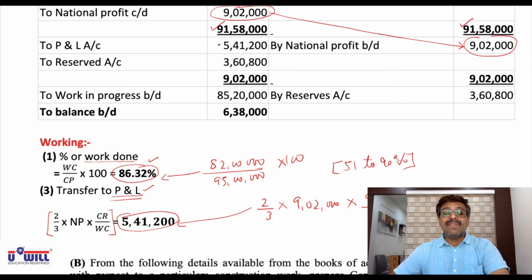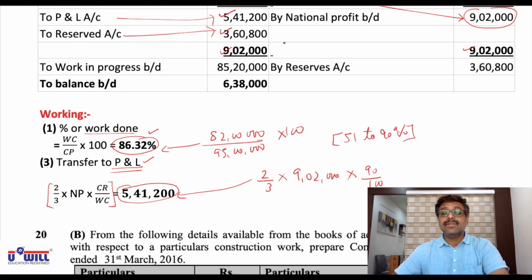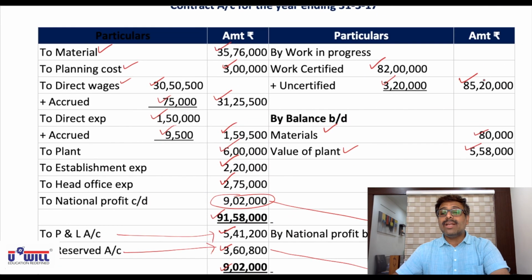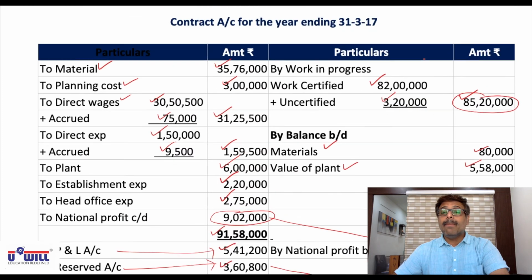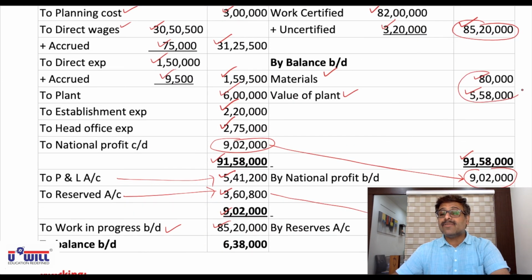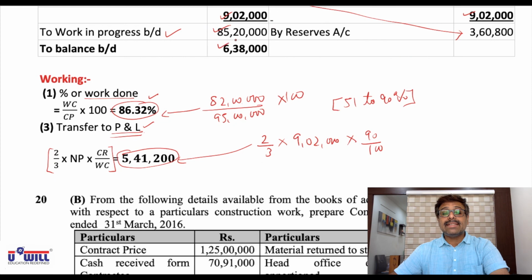So your debit side 541,200 goes to P&L account and 9,02,000 minus 541,200, 3,60,800 reserves. That will be taken on the opposite side. Work in progress 85,20,000 on debit side and balance brought down of this 80 plus 5,58,000, 6,38,000 on the debit side.